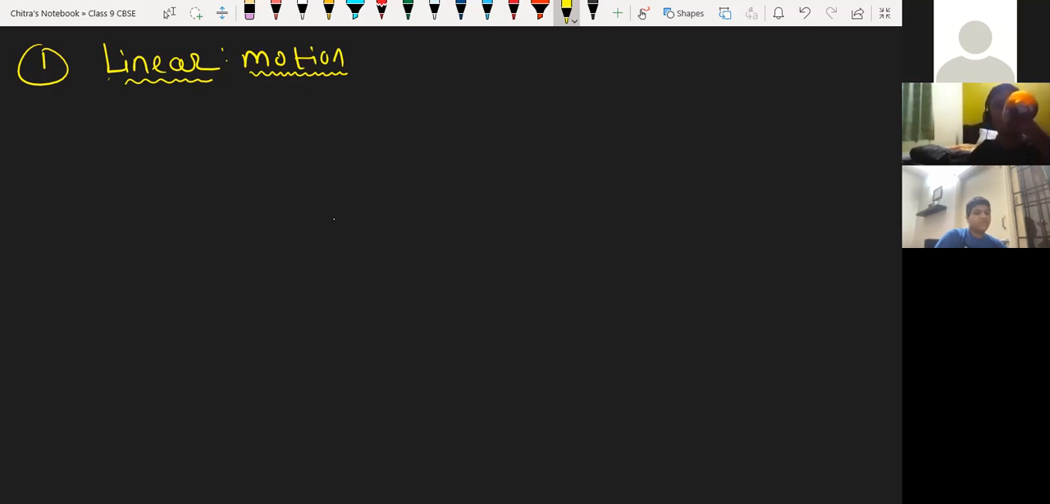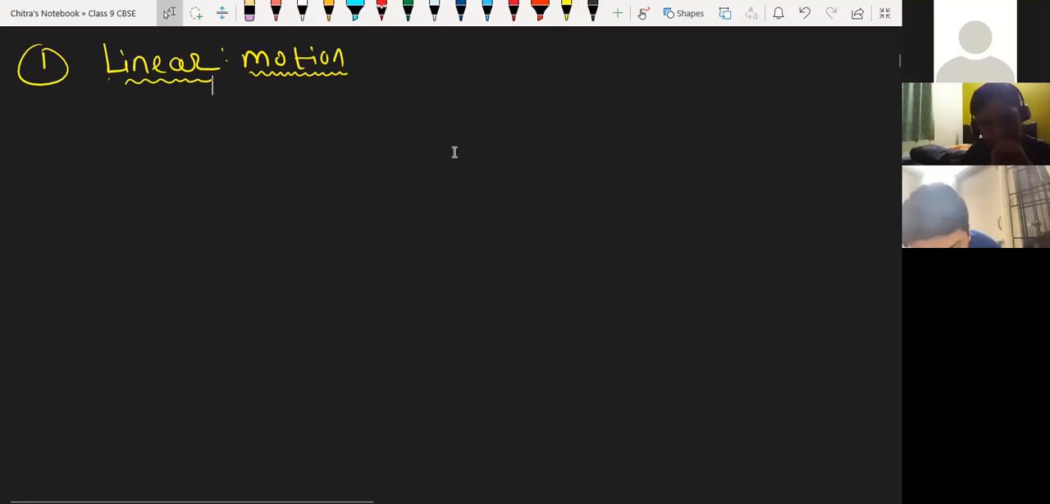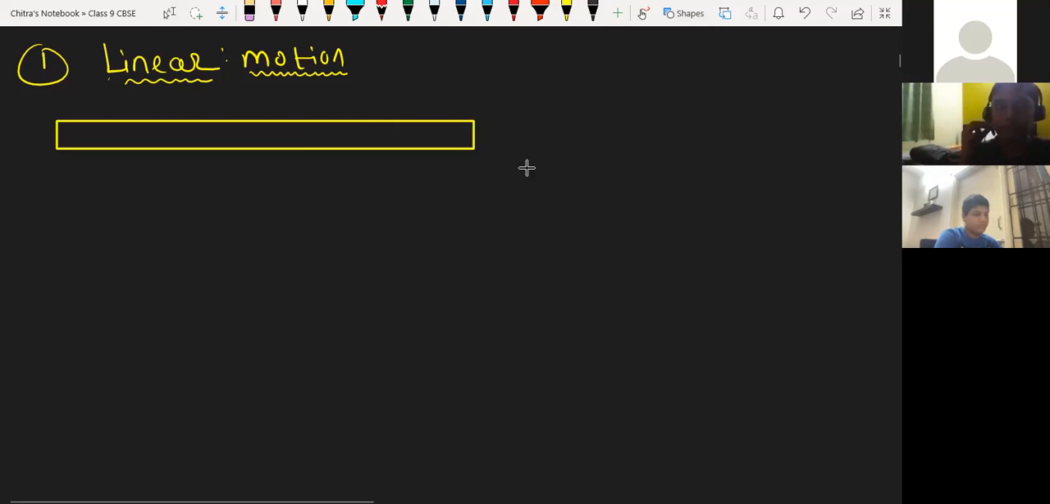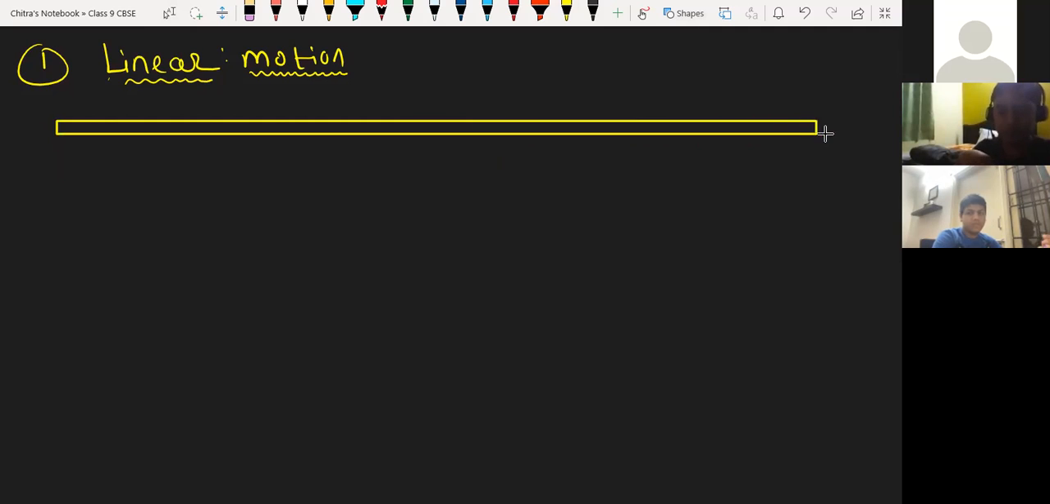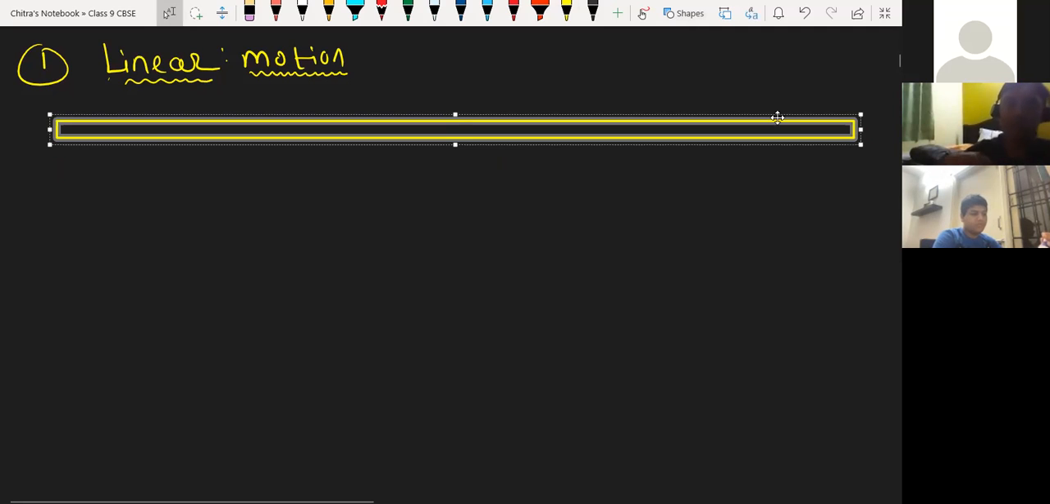Okay, now understood. Now we are going to discuss linear motion. Any idea what linear motion is? Motion in a straight line. Yes, suppose this is the straight line path I have drawn here.